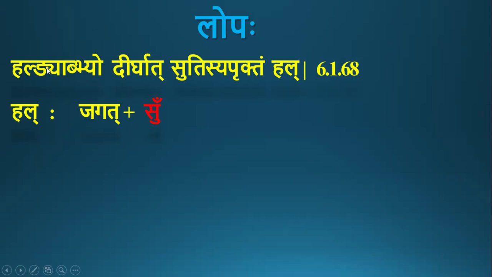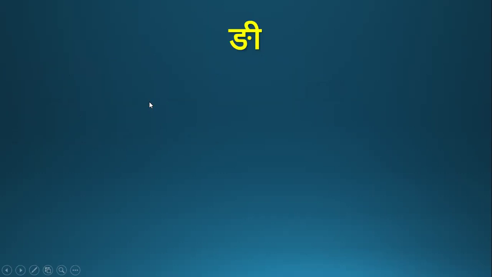It qualifies only ni and ap. So here, if a halanta word is followed by su pratyaya, that pratyaya gets deleted. That is the meaning of this sutra. Jagat plus su: here this su pratyaya gets deleted.